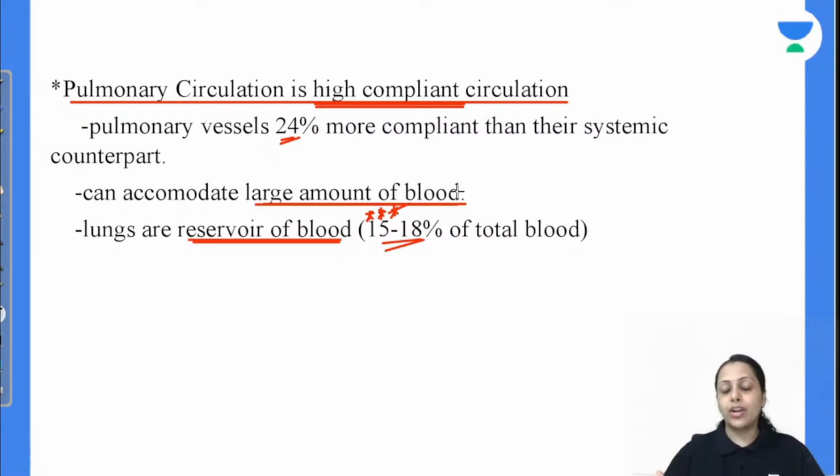Pulmonary circulation is highly compliant, and pulmonary vessels are 24% more compliant than the systemic counterpart. They can accommodate a large amount of blood. 15 to 18% is always present in our lungs.